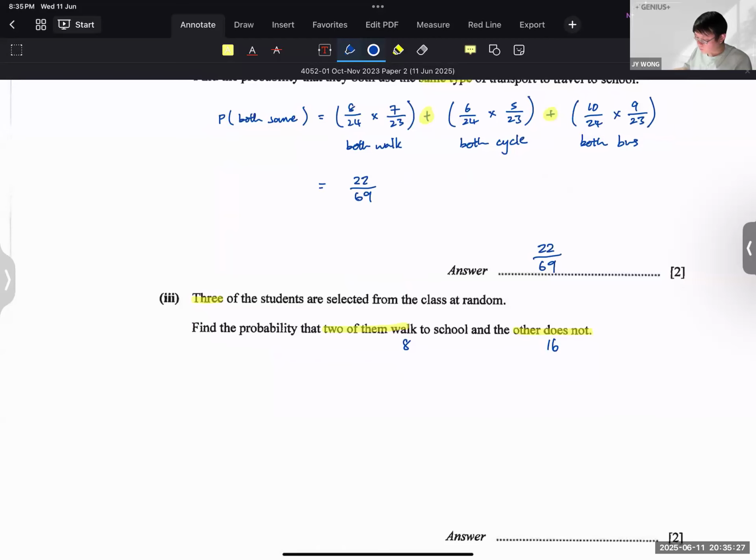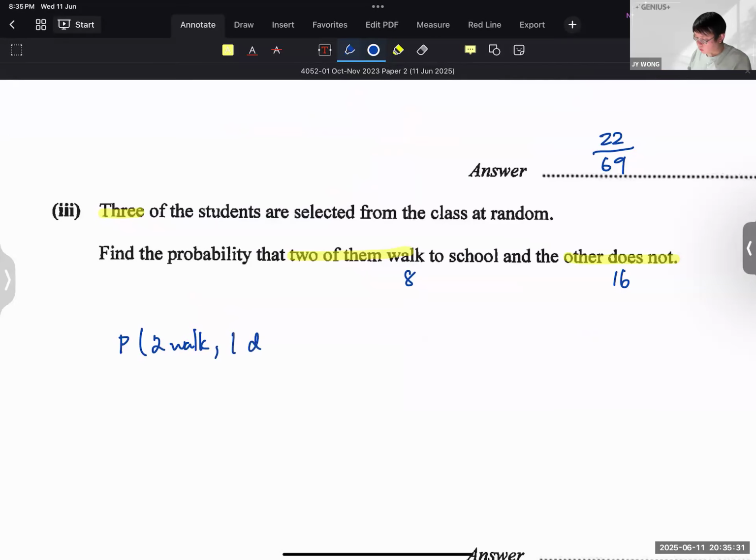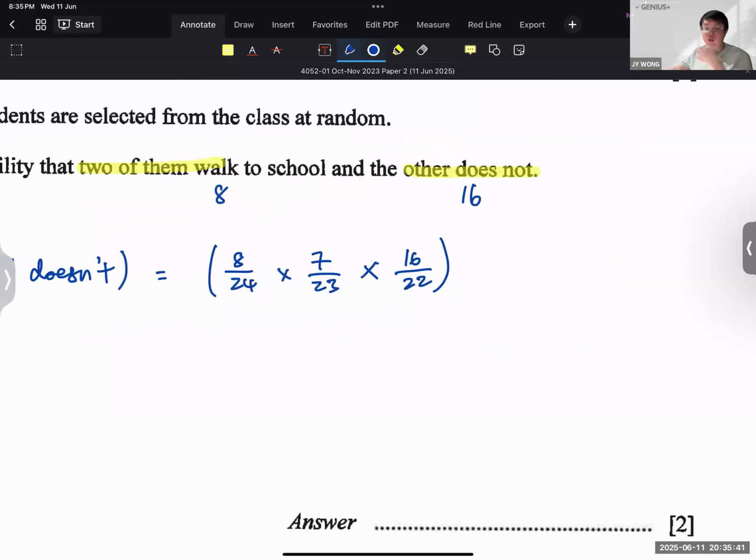is simply equal to, what's the probability that 2 of them walk? So 8 out of 24 times 7 out of 23. And what's the probability that the other one doesn't? So it'll be 16 out of 22. There are 3 different ways to permute this, right? You can switch them around, but therefore there are 3 possible scenarios like that. And therefore you will just take the whole thing and multiply by 3.